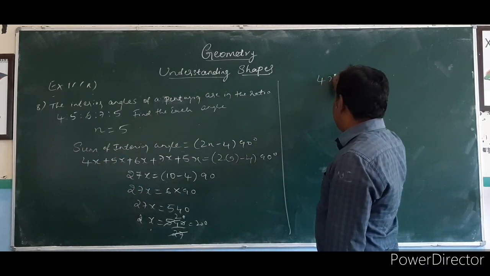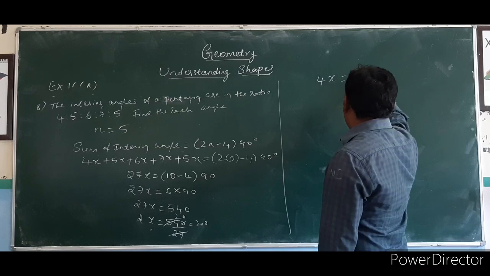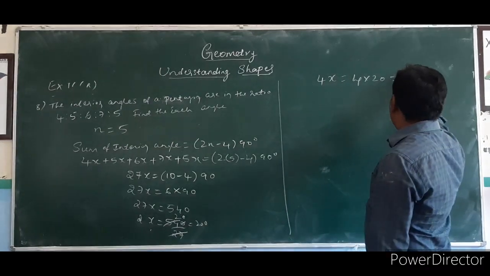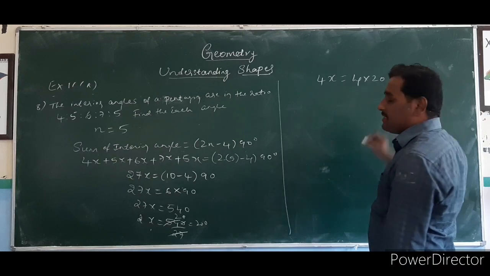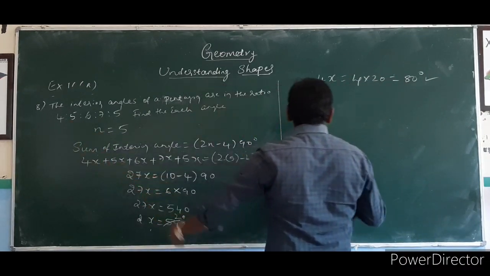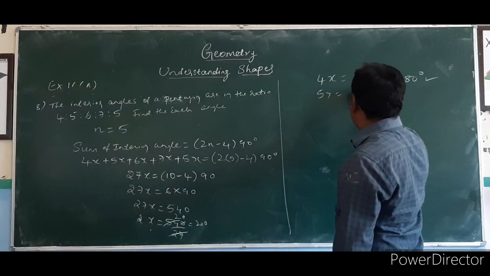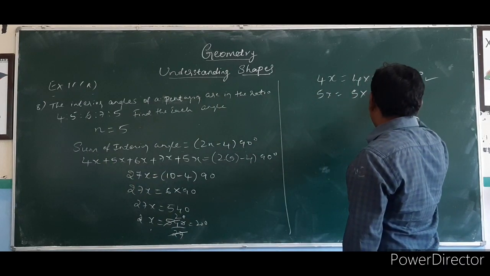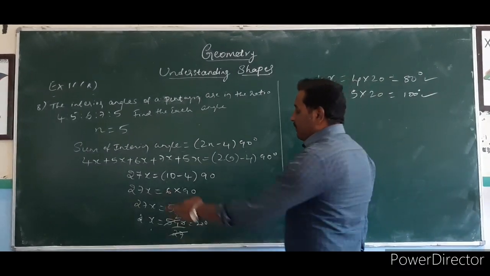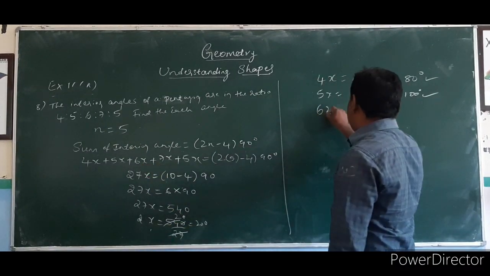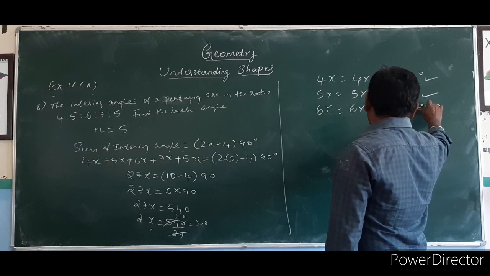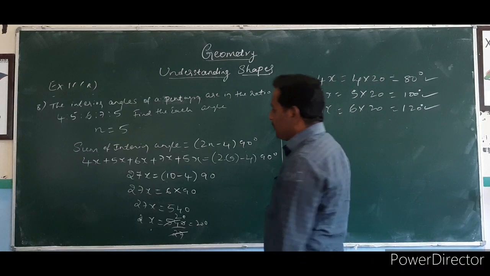The first angle is 4x. 4 into 20, since the x value is 20, is 80 degrees. First interior angle is 80 degrees. Second interior angle: the ratio is 5x, 5 into 20 is 100. Third angle is 6x: 6 into 20 is 120 degrees.